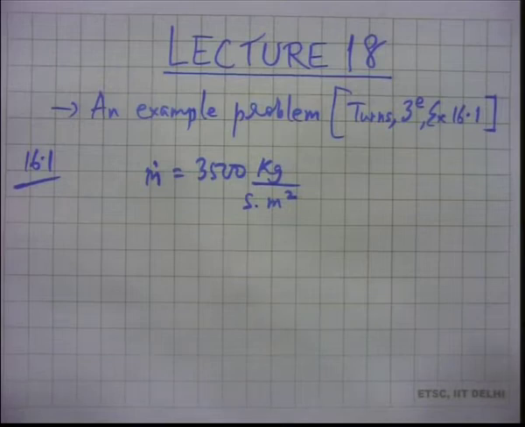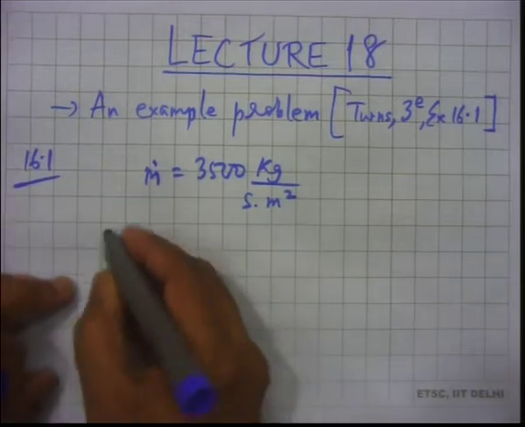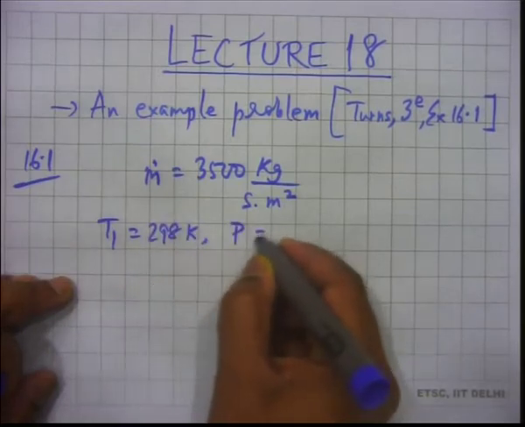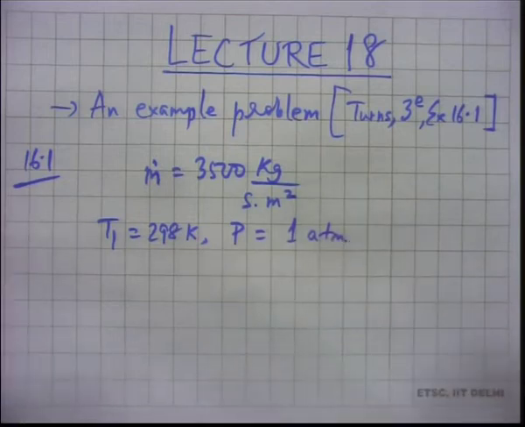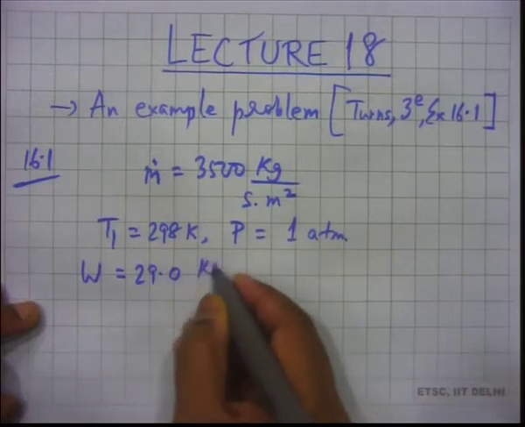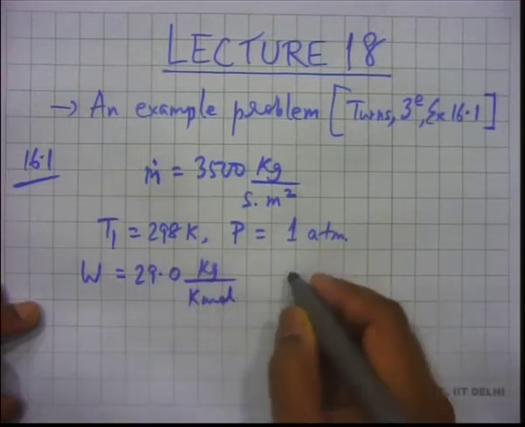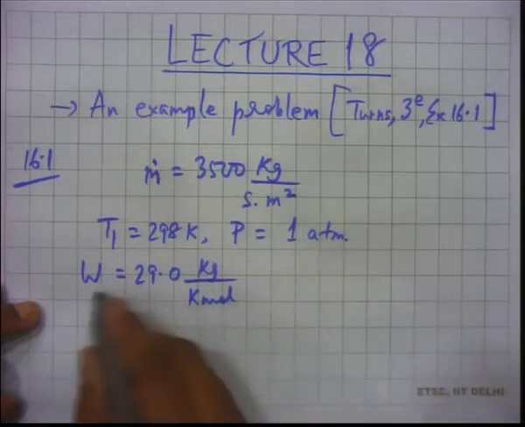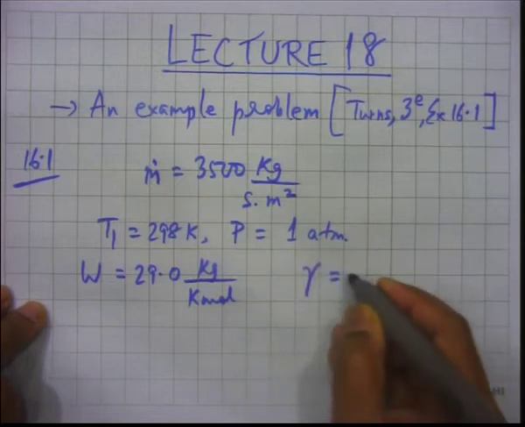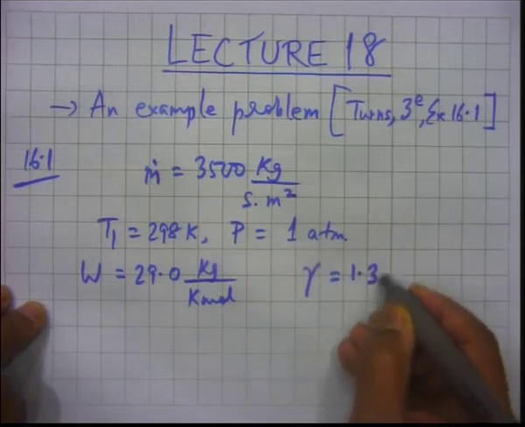The combustion wave propagates with a mass flux of 3500 kg per second meter squared through a mixture initially at 298 Kelvin and 1 atmosphere pressure. The molecular weight and specific heat ratio of the mixture, both burnt and unburnt, are 29 kg per kilomole, and so this is the molecular weight, and the specific heat ratio, which is gamma, is 1.3.